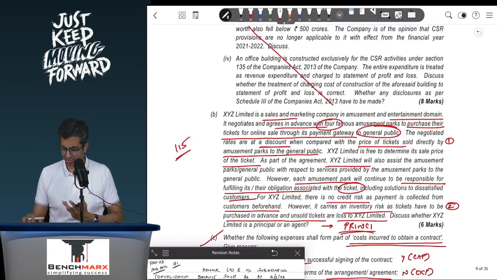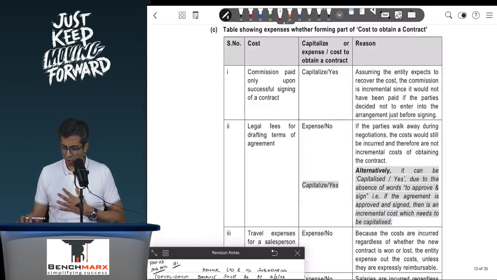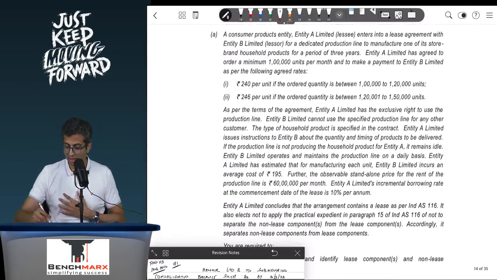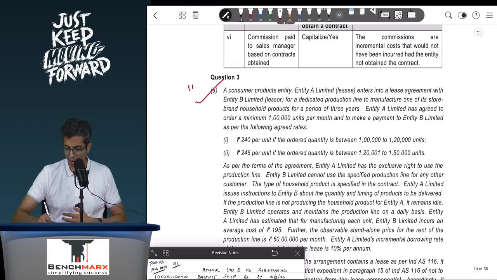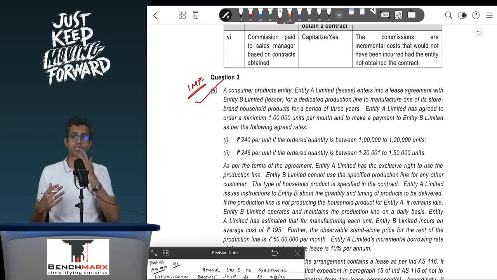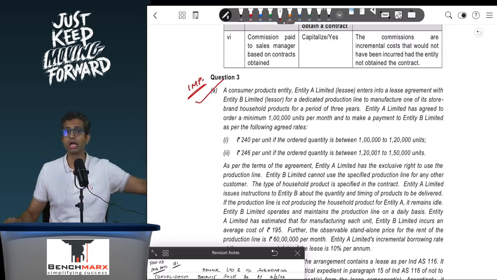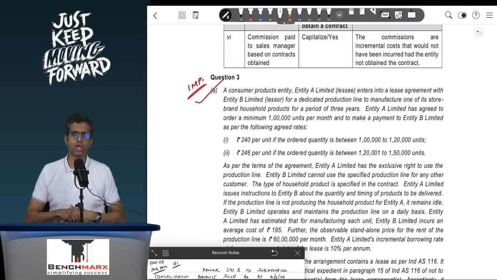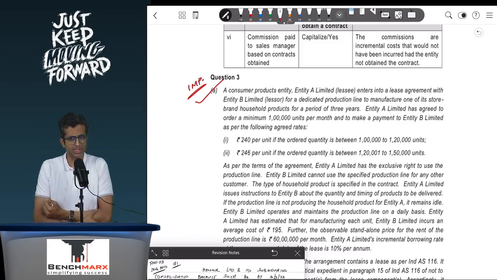Okay, so this is point C. Then you go to question number 3. I would treat this question part A as also important. This is a question pertaining to leases, where you have to test for various things: separation of lease and non-lease component. Then you have to see for the lease liability, etc. Again, a couple of assumptions that you might need to make over here. So let us review this.